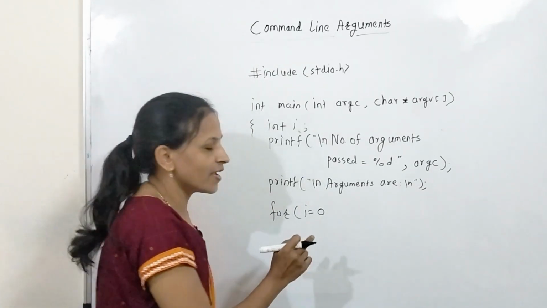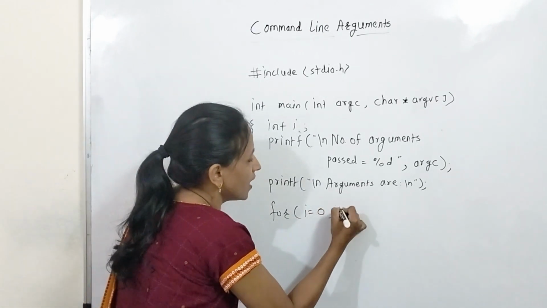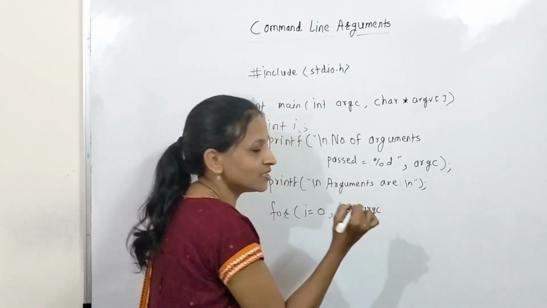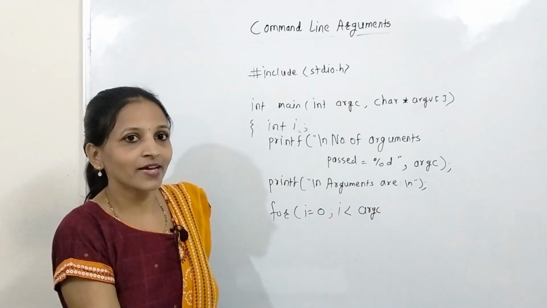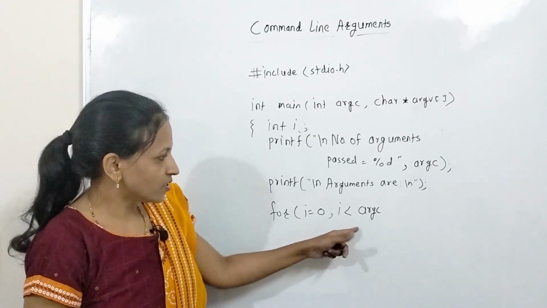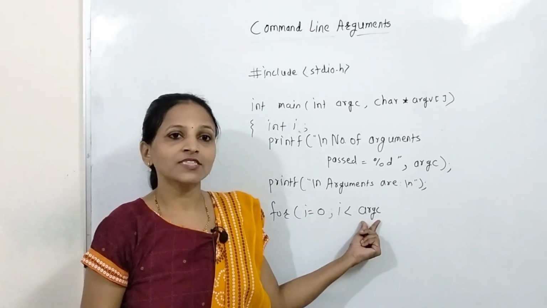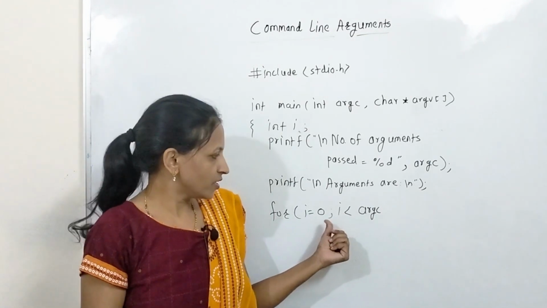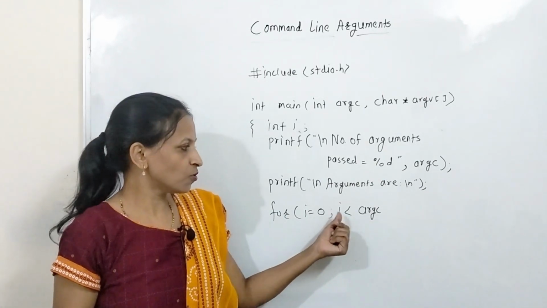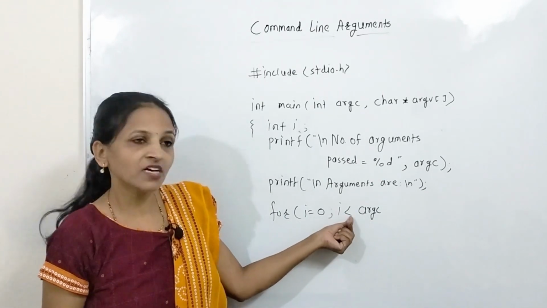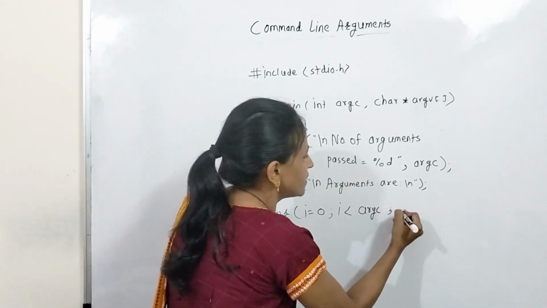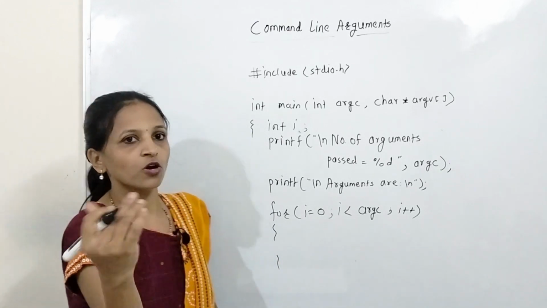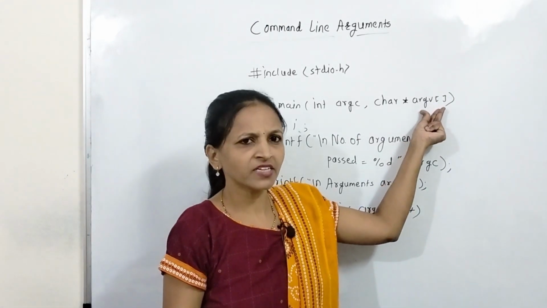Okay, now see here, for i equals to 0, i of course less than argc. Why? Argument count has the number of array elements, and here of course the index starts with 0 and ends with size minus 1. Size minus 1 means argc minus 1. This loop will go from 0 to argc minus 1, that's why I have given less than, and i++, every time it should be incremented by 1. And now we have to display all the elements of this argument vector one by one.